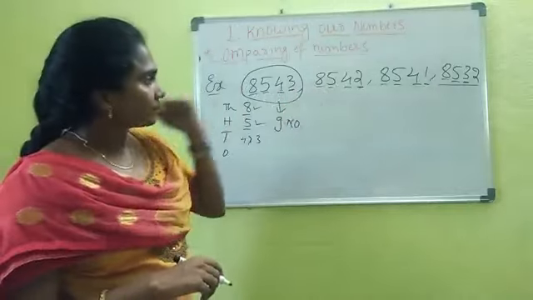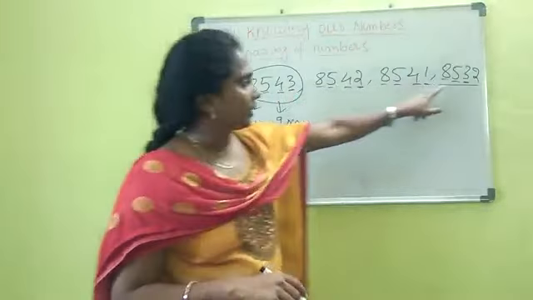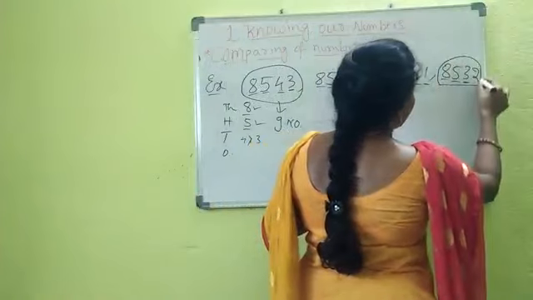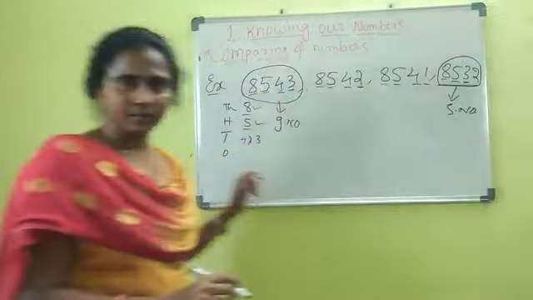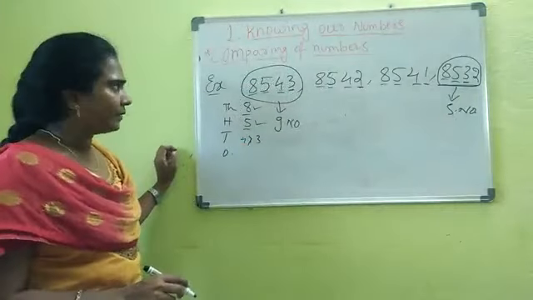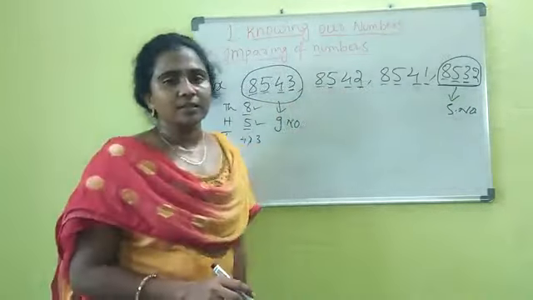In tens position we have 4, 4. Here we have the 3. That means 30's position. This will become the smaller one. I hope that's clear, right? This is how to identify the greatest and the smallest.